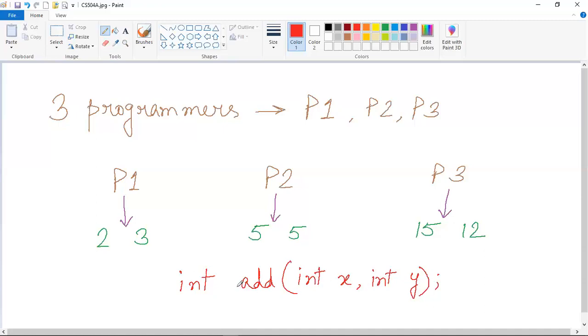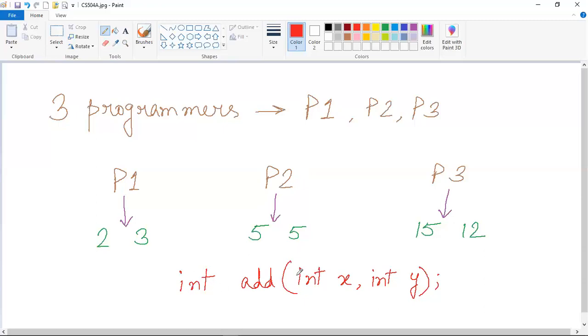numbers. Similarly, if we provide this method signature to the next programmer P2, then that person will also be able to understand that we want him or her to do addition of two integer numbers, and the numbers are also given to him or her, which are 5 and 5.